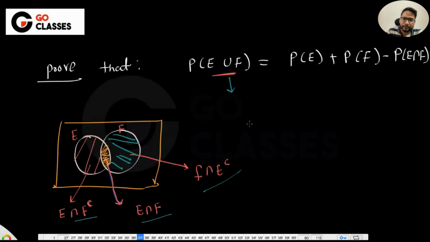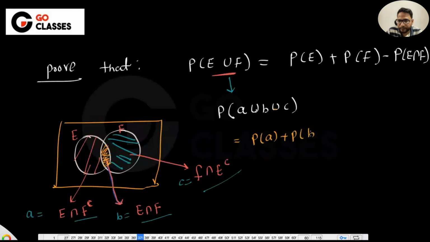Let's call this A, let me call this B, and let me call this C. Instead of writing this whole thing, let me just write ABC. I can write these things, but it will just take more space. So I'm writing A union B union C. Now tell me, can I write it as PA plus PB plus PC?